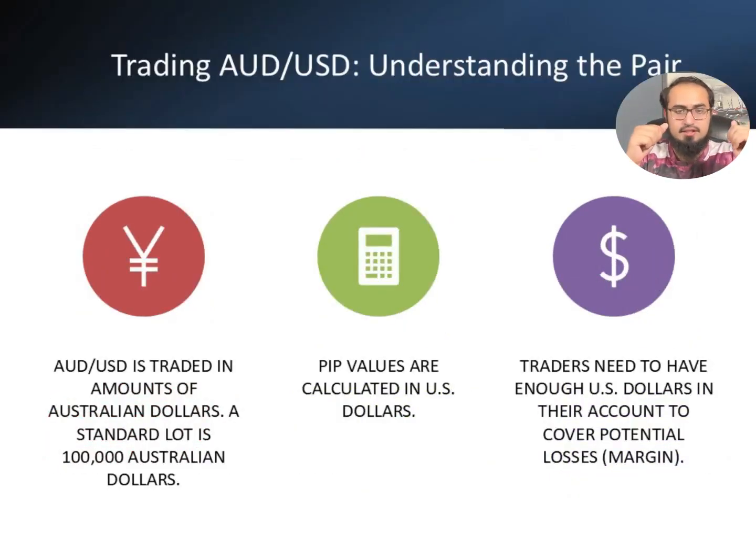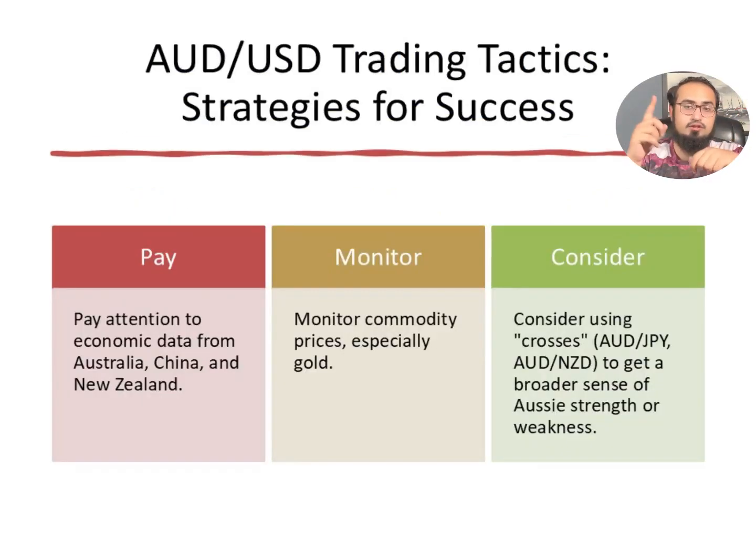How to trade this pair now? You deal in amounts of dollars. $100,000 is fine. Its pip values are calculated in dollars, and you should have enough dollars in your account to trade it. Now, what strategy should you use for this? You need to keep an eye on economic data on Australia, China, and New Zealand. Keep an eye on international commodities and keep an eye on gold, and you can also use crosses like AUD/JPY and AUD/NZD to get a broader sense of Australia.